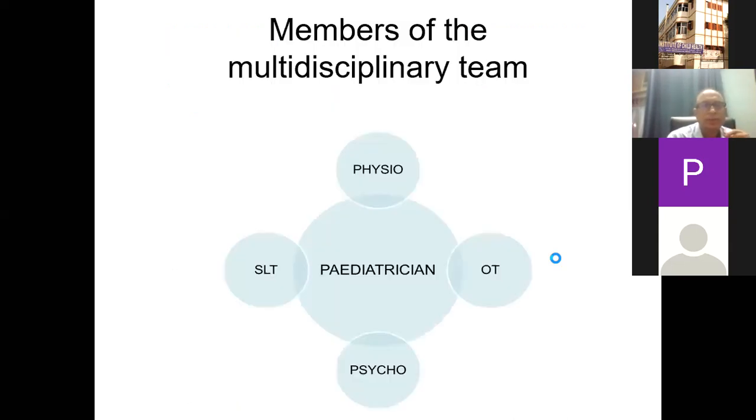So the minimum team should comprise a pediatrician assisted by a physiotherapist, occupational therapist, speech and language therapist, and even probably a psychotherapist, psychologist.